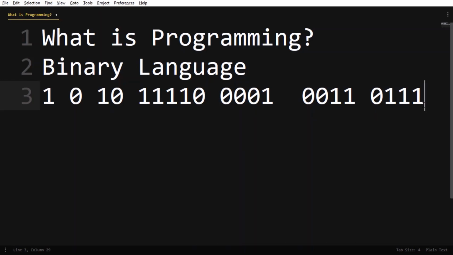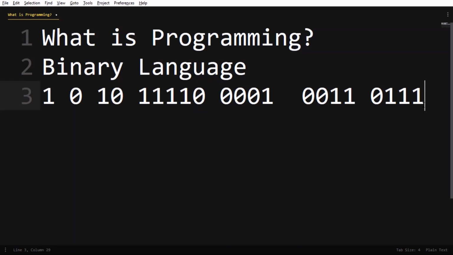Most of the language that a computer understands is this only. It's a sequence of ones and zeros, a combination of ones and zeros from which it makes sense. So the problem is that we don't understand binary language, and computers don't understand human language. What to do now? We need to do something about it.